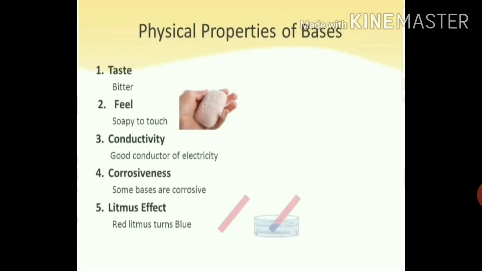Next we have litmus effect. Red litmus paper turns blue when dipped in basic solution, while blue litmus paper remains blue. So it means that whenever red litmus paper is dipped in basic solutions, the red litmus paper turns blue. So, this is all about the physical properties of bases.